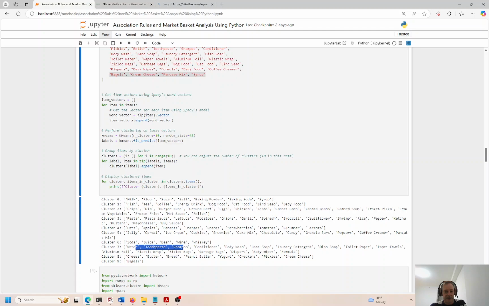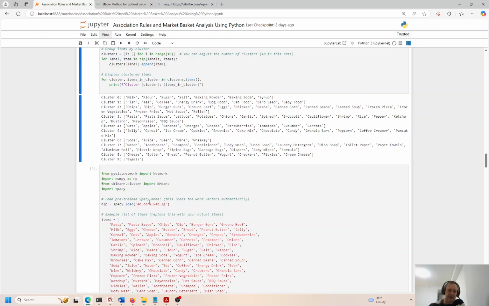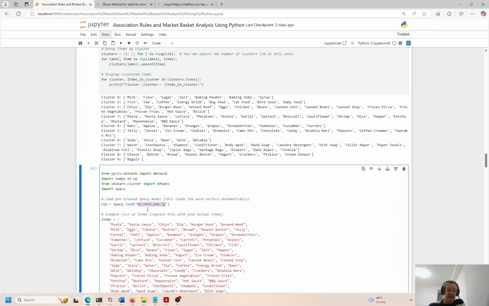Water, toothpaste, cheese, butter, bread, and then bagels. So maybe 8 and 9 could go together, but that's fine. This is what it is. The pre-trained model is giving us 10 different clusters, and this is how it shakes out. So I think this looks plausible. This looks pretty good.